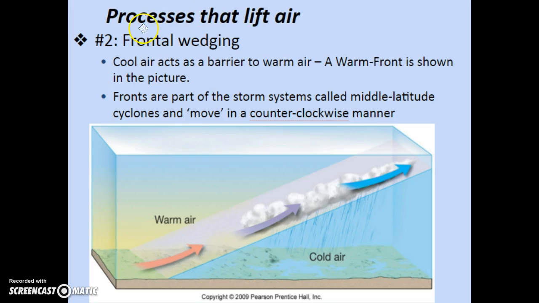The second process that lifts air is called frontal wedging. It really involves a warm front. This is where warm air is moving aggressively towards cold air. The warm air is moving faster than the cold air, so it's going to override it. In the process, we're going to see adiabatics taking place, and we see warm air rising above the colder, cooler, denser air. As a result, the moisture in the warm air is going to rise and condense into clouds and generate rain. This takes place in mid-latitude cyclones.